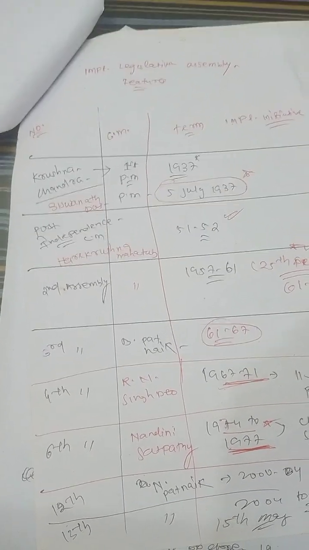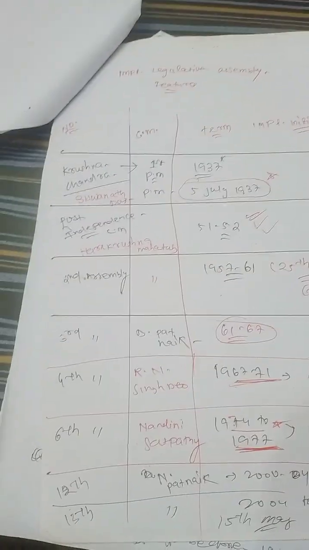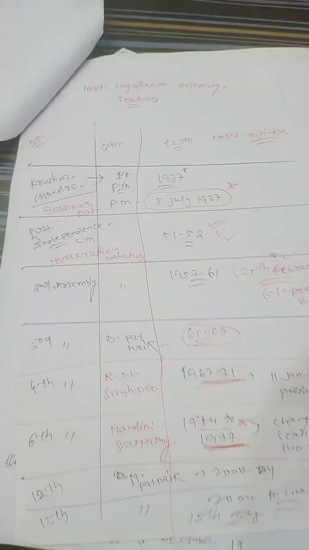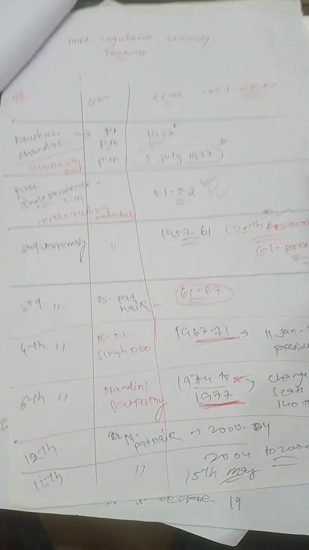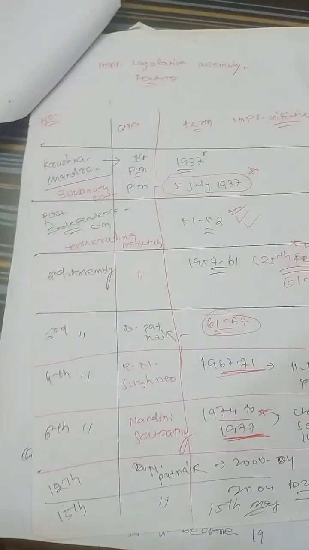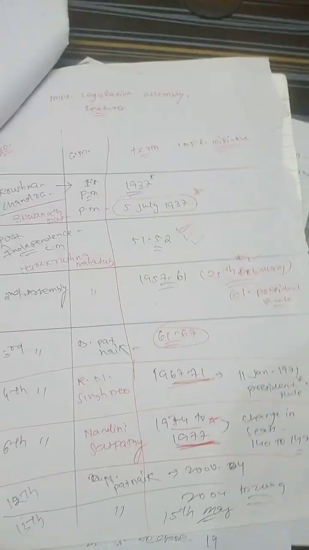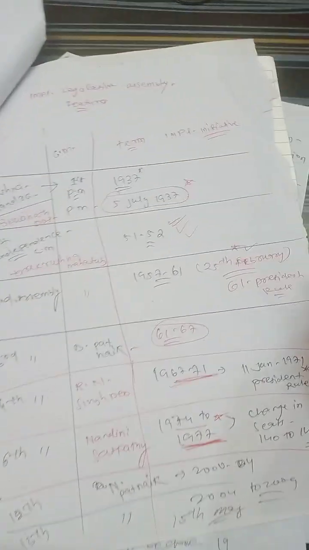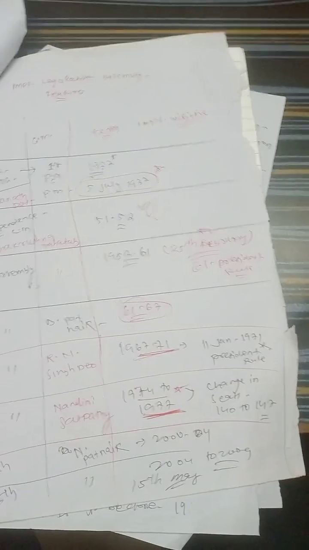Post independence it is Hare Krishna Mahatab, and his tenure is 1951 to 52. Yes guys, 1951 to 52, Hare Krishna Mahatab became the first chief minister of Odisha post independence. Then they can ask the question in which legislative assembly the president rule was imposed in Odisha. It is the second legislative assembly, that is 1961, 25th February 1961.